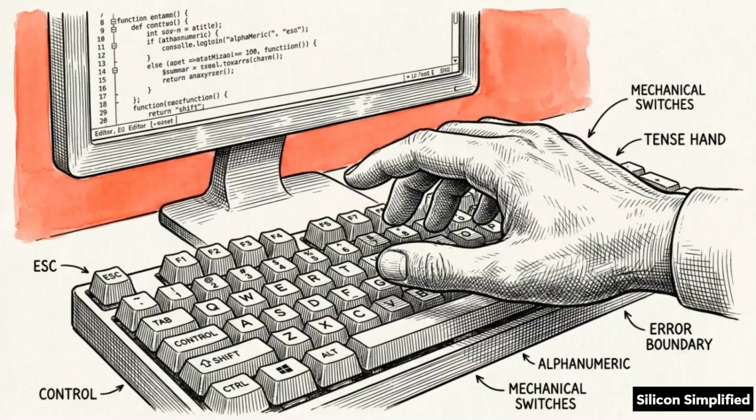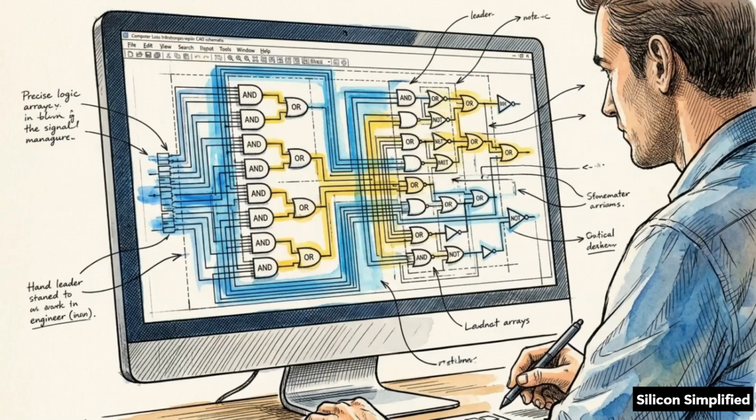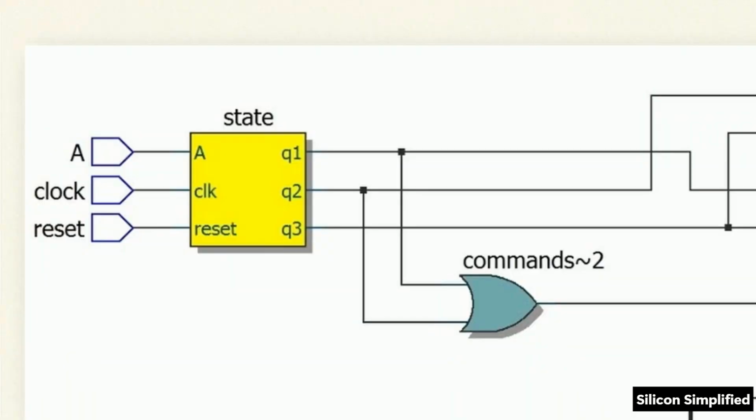We can verify the power of these semantics by looking at the actual synthesized result generated by the tool. This is a synthesized gate-level schematic. Look at the yellow logic block on the left, labeled state. Because we used always_ff, the synthesizer explicitly instantiated a dedicated sequential register driven by the clock and reset inputs.